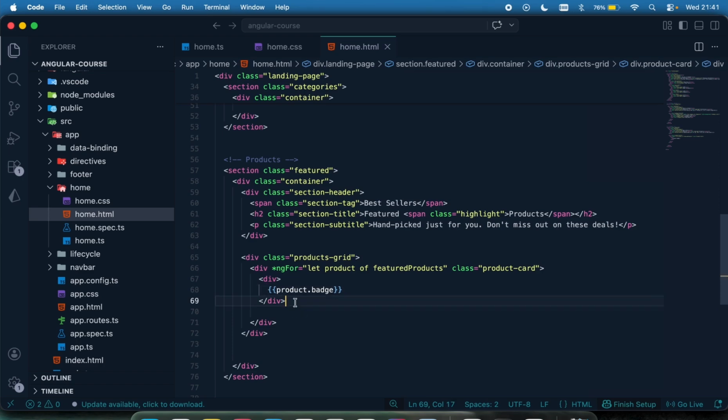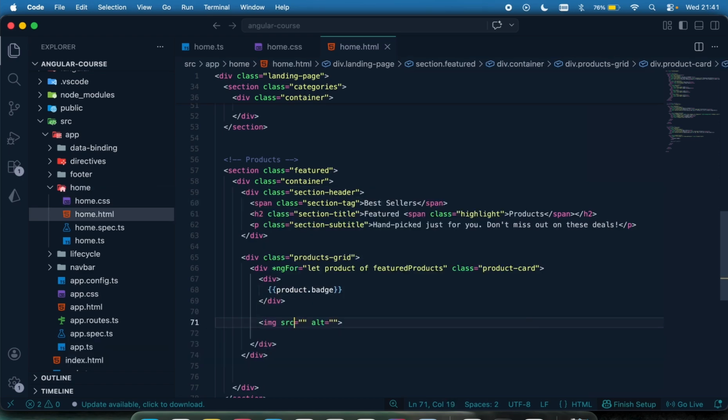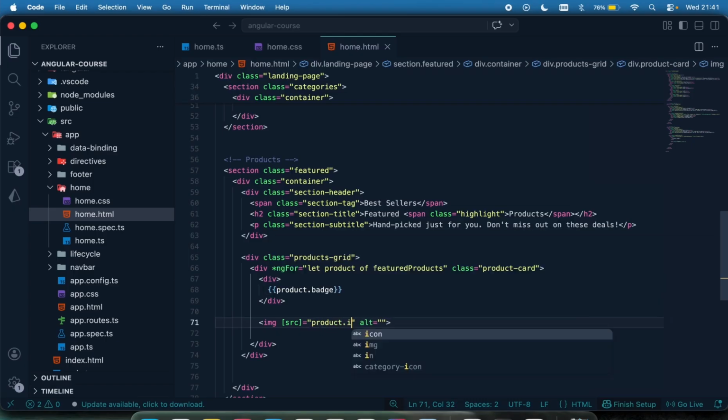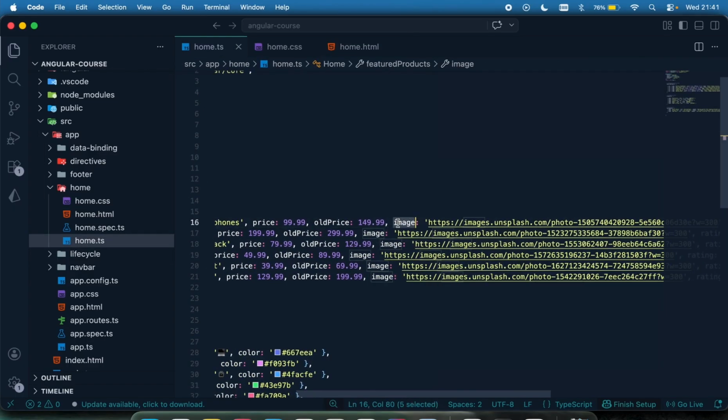And I can have an image tag, img, and then I'm going to use a src to get the image URL. That's going to be product.image. I believe that was what I called it. That's going to be product.image like that.